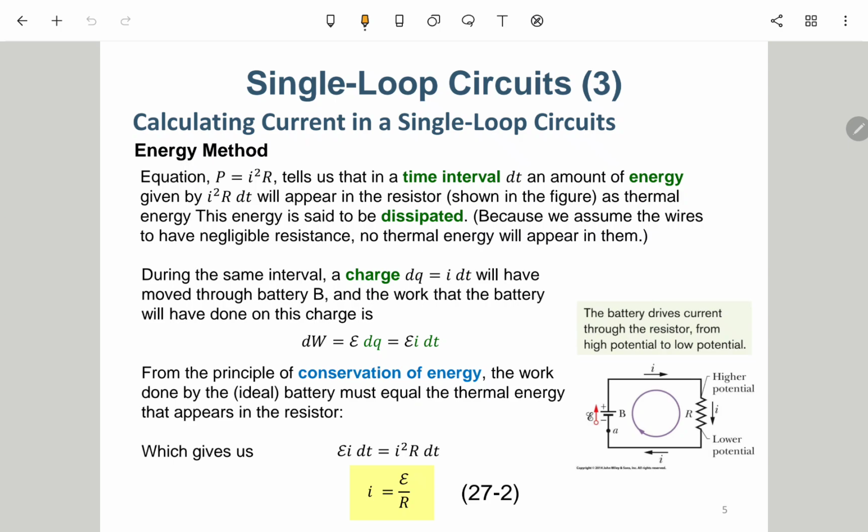用杀鸡用牛刀。So it is like dW equals E dq equals EI dt, and then finally EI dt equals I squared R dt, and then finally E equals IR. So you can just forget it. In this case, it is E equals IR, nothing but Ohm's law. So for this single loop circuit, E equals IR is enough.